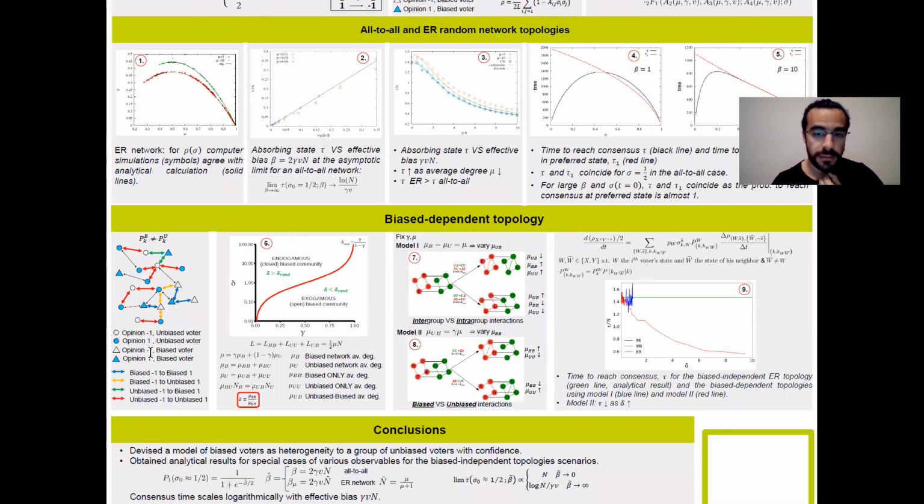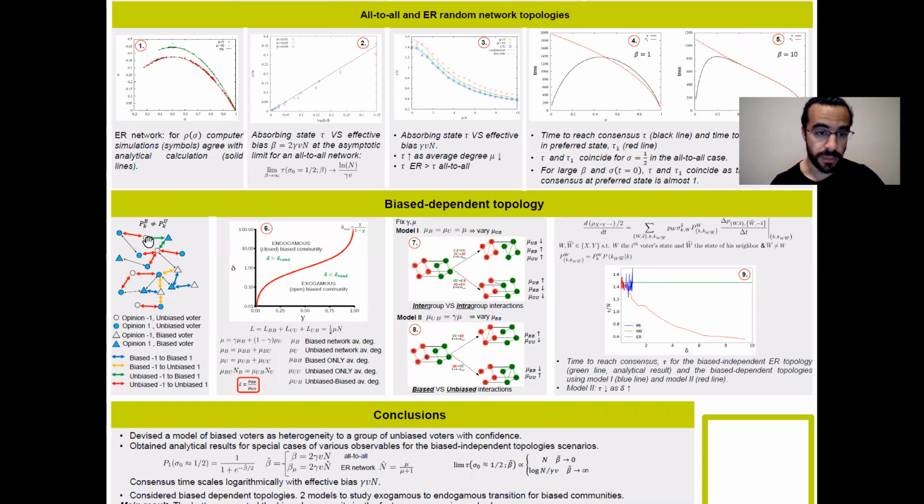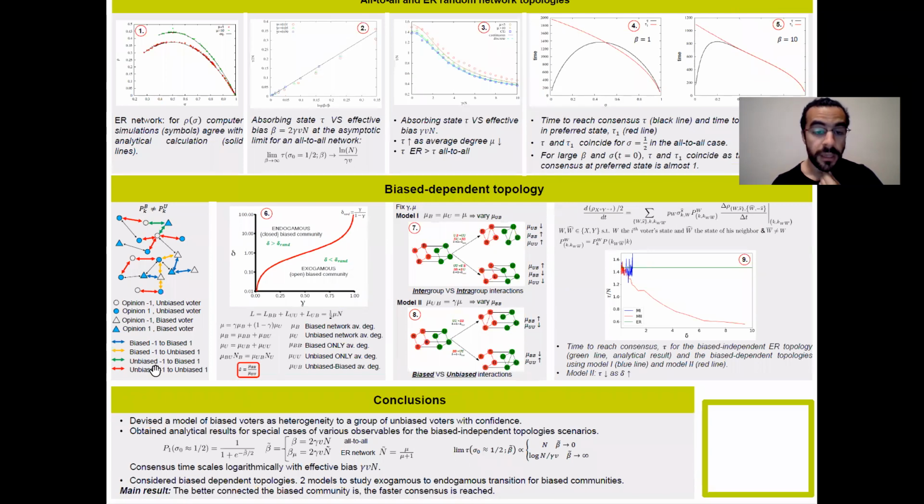For the biased dependent topology case, we assume that the degree distribution is not the same for biased and unbiased voters, which results in a much more complicated scenario where we have 4 distinct types of active link densities, the evolution of which we have to find.